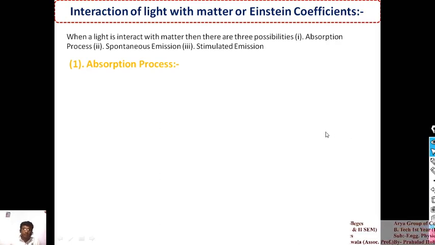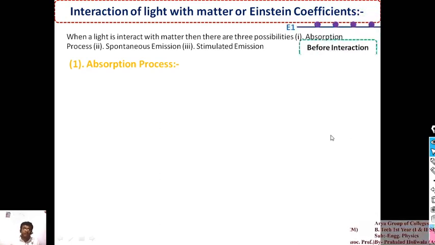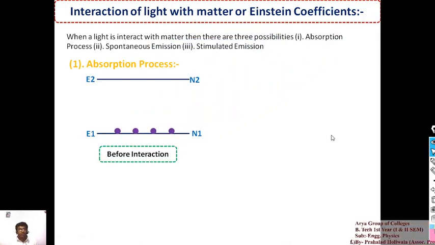In this process, let us consider two energy levels of the atomic system, E1 and E2. E1 is the ground state energy level, and E2 is the higher energy level, or you can say the first excited energy level.